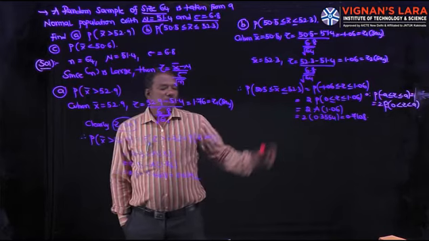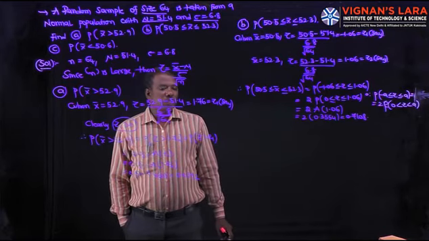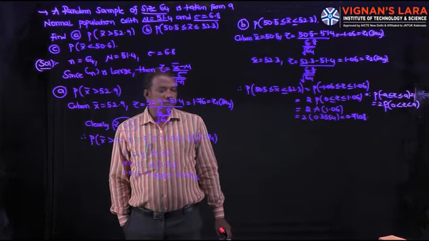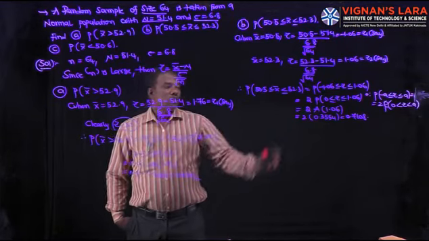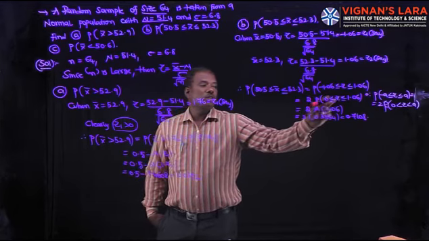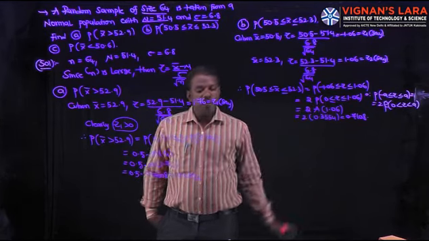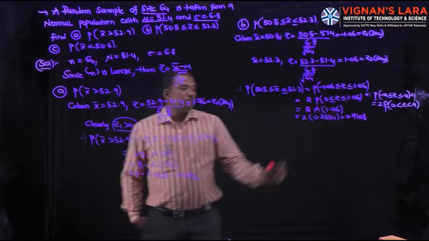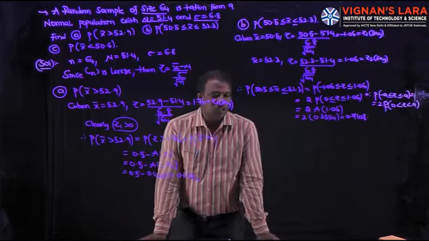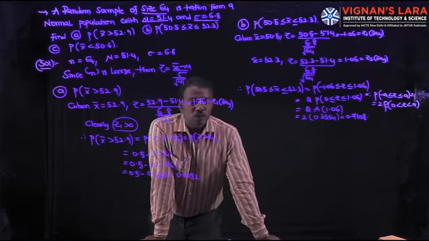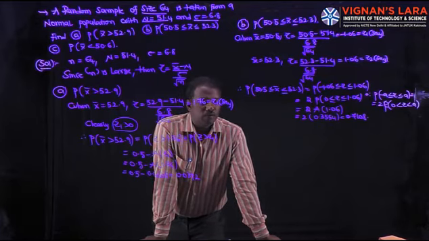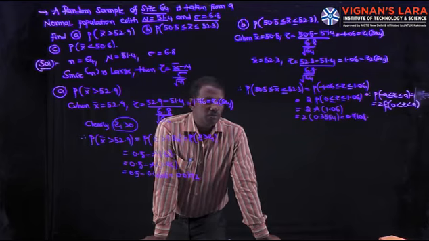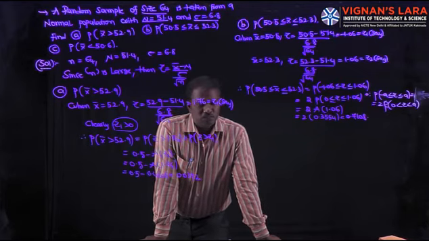This is like P of minus a less than or equal to z less than or equal to a, which is 2 into P of 0 less than z less than a. So 2 into P of 0 less than z less than or equal to 1.06. P of 0 less than or equal to z less than or equal to 1.06 means A of 1.06. That value is 0.3554 from the standard normal distribution table. So its value is 0.7108.